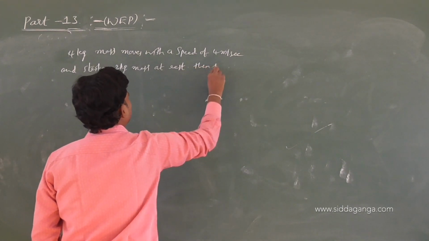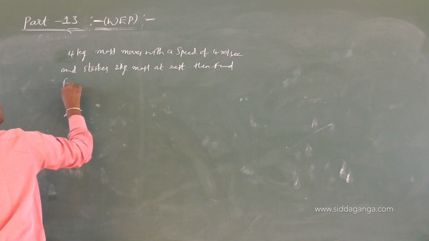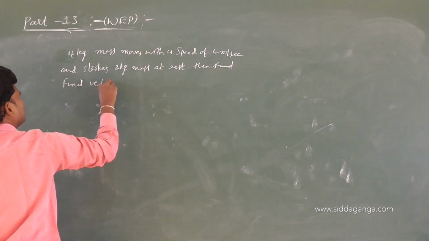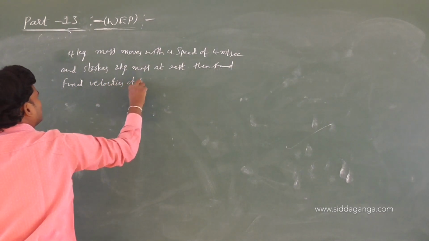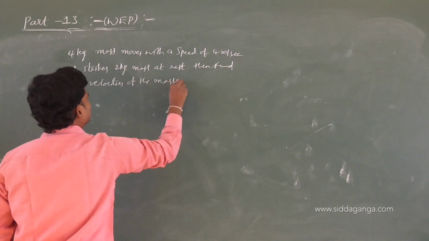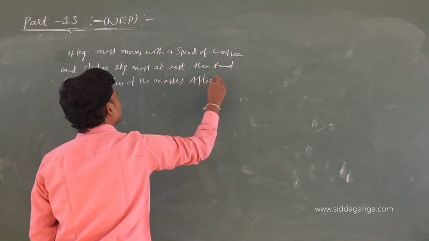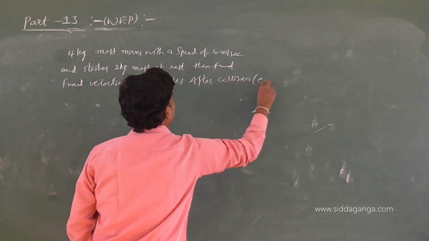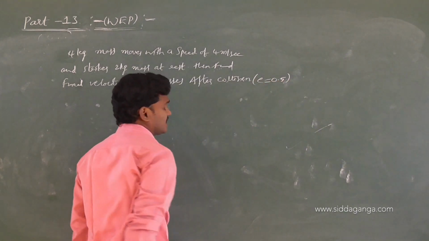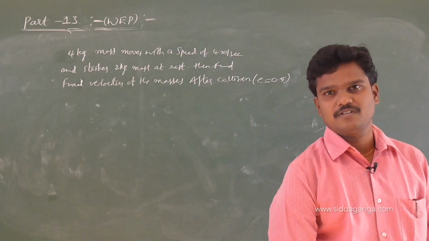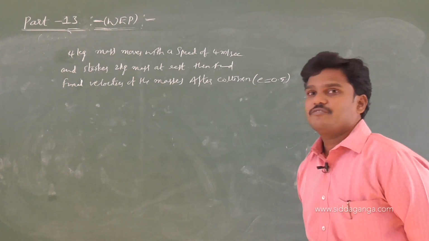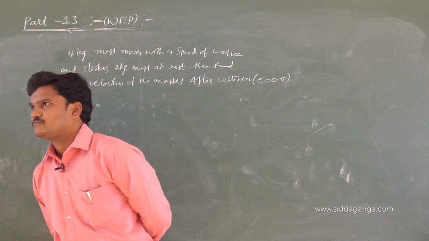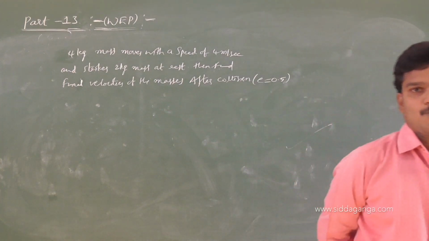Then find the final velocities of the masses after the collision. E value is given as 0.5. Simple question, just for getting some confidence. Inelastic collision question, E is 0.5.